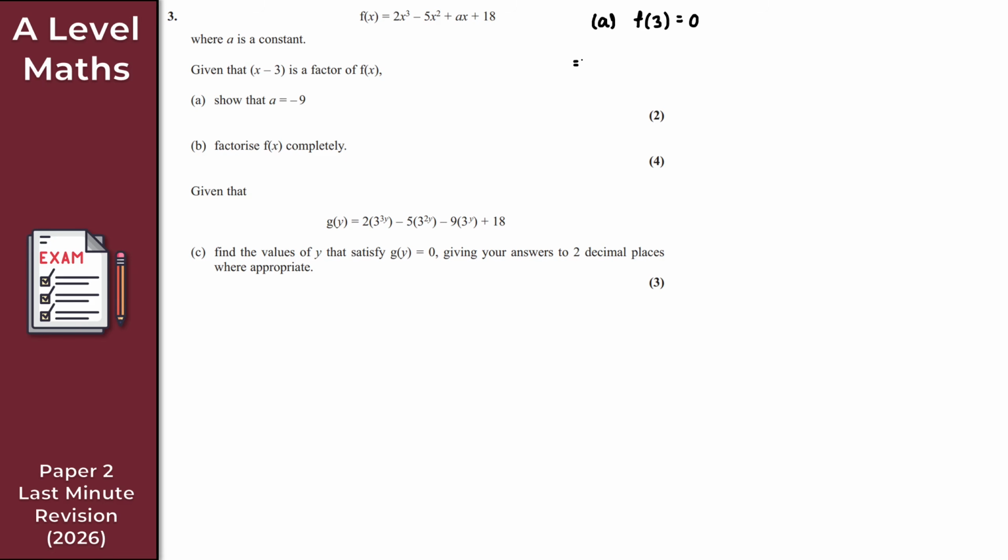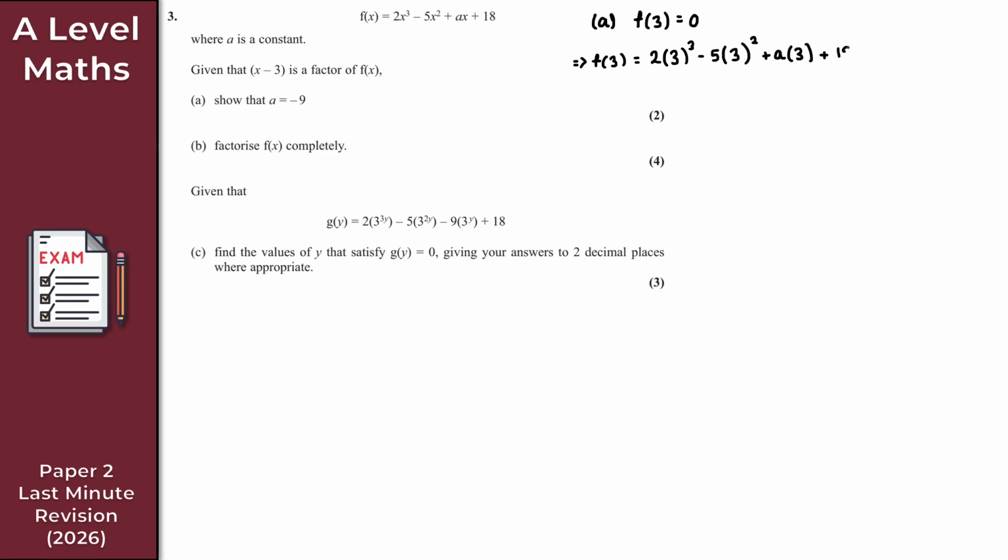So what do we get then? So f of 3 here is equal to 2 lots of 3 cubed, minus 5 lots of 3 squared, plus a times 3. I could have just written that as 3a, but never mind. And then plus 18, okay?